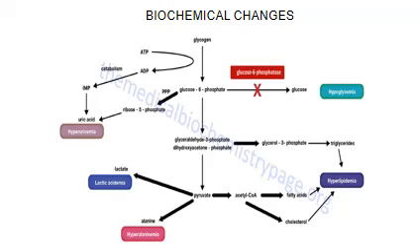Pyruvate, if it enters the TCA cycle, can give rise to acetyl-CoA. Excess of acetyl-CoA can lead either to fatty acid synthesis or to cholesterol biosynthesis. So the typical biochemical changes that we see in von Gierke's disease due to the deficiency of glucose 6-phosphatase have been very nicely explained in this figure. That is, you have hypoglycemia, hyperlipidemia, increase in alanine, increase in lactic acid, and hyperuricemia.